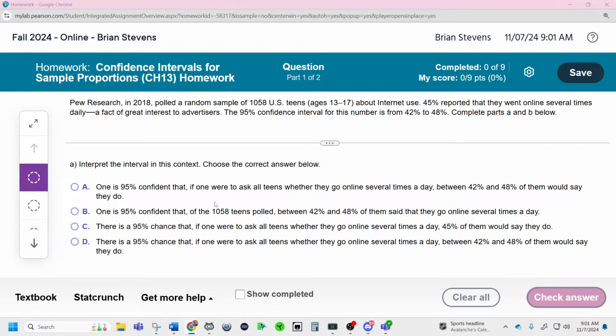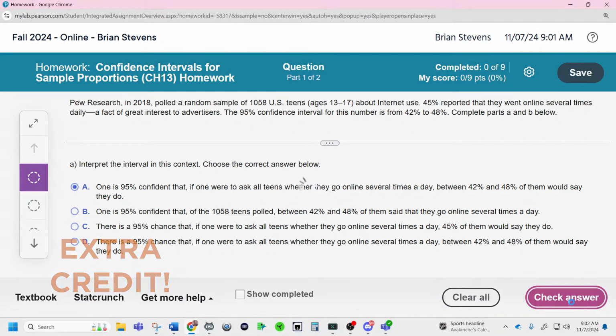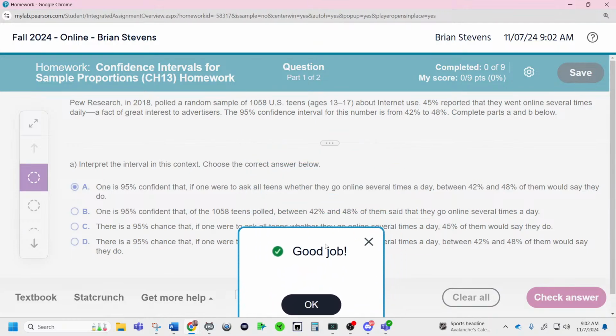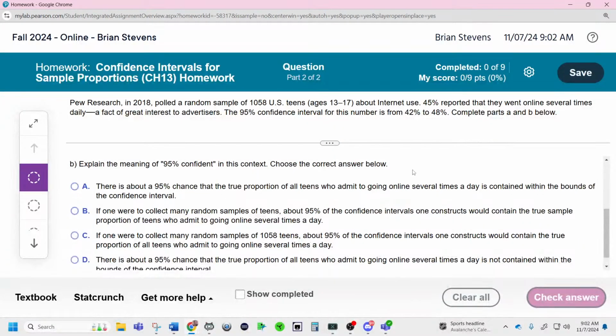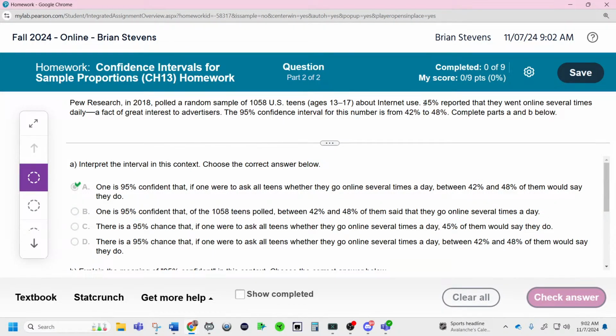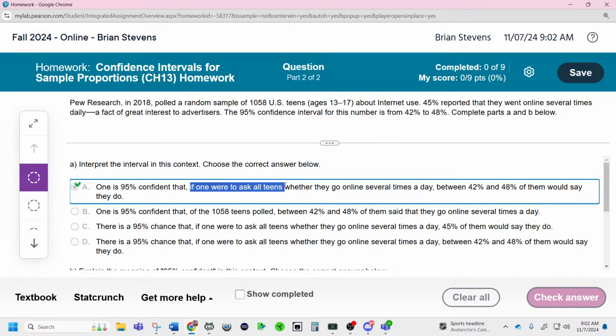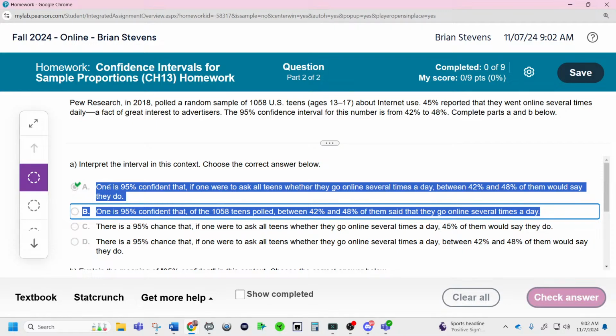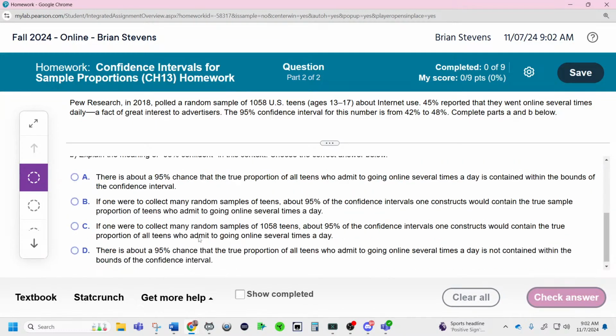So A is pretty good. I think it's B. Let's see here. I am 95% confident. Ooh, wait a minute. You might be right, Noel. Noel got 30 some points. Yes, it's not of the teenagers polled. It is A. You are correct, Noel, because B is talking about the sample. We know the truth for the sample. This one says of the sample, we know the sample is 45%. We're trying to figure out the truth for all, which is if you asked all teenagers. Great job, Noel. I had narrowed it down between A and B. We don't usually talk like this about intervals, so good job.